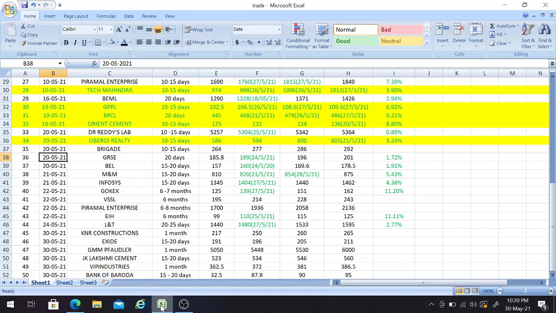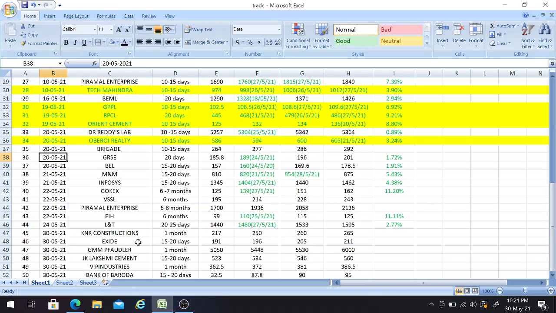So now we'll discuss the buy calls which I need to give. Today I'm going to give 6 buy calls, friends. Among them, the first one is KNR Construction. This is a time frame of 1 month, friends, and you need to buy this stock around 217 rupees with a third target of 265, second target of 260, and first target of 250, friends.